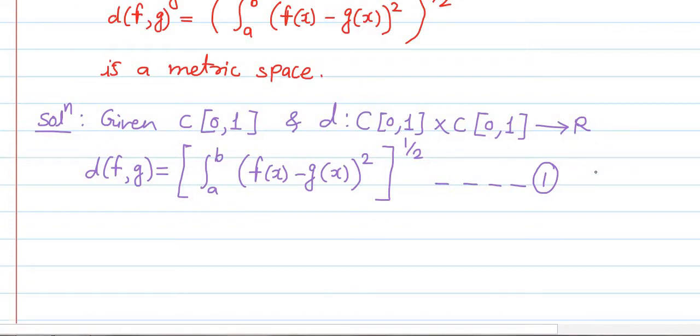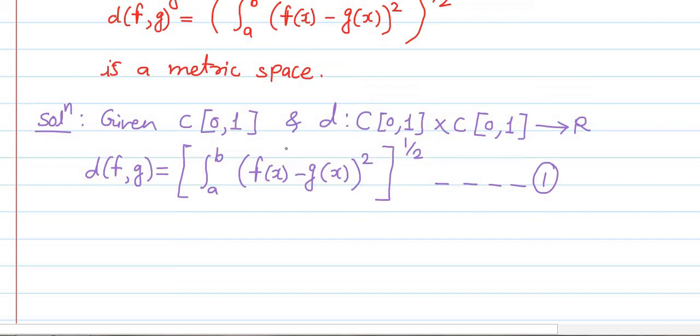So let us see. First of all is the non-negativity. From the definition, d is equal to the integration a to b of [f(x) minus g(x)] whole square, raised to 1 by 2. As f(x) and g(x) are real valued functions, the difference f(x) minus g(x) is a real number, and the square of a real number is non-negative.